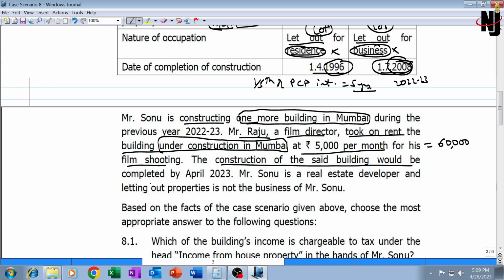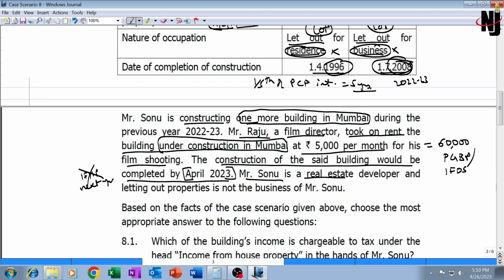Construction of the said building would be completed by April 23, that is next year. So next year onwards, there will be an asset called building, and the income would be taxable under income from house property, but from next year onwards, not from the current year. This year it will be income from other sources or PGBP. Ideally, this should be PGBP, or if letting out is not the business of the assessee, then it will be taxable under IFOS, but certainly not under the head income from house property.